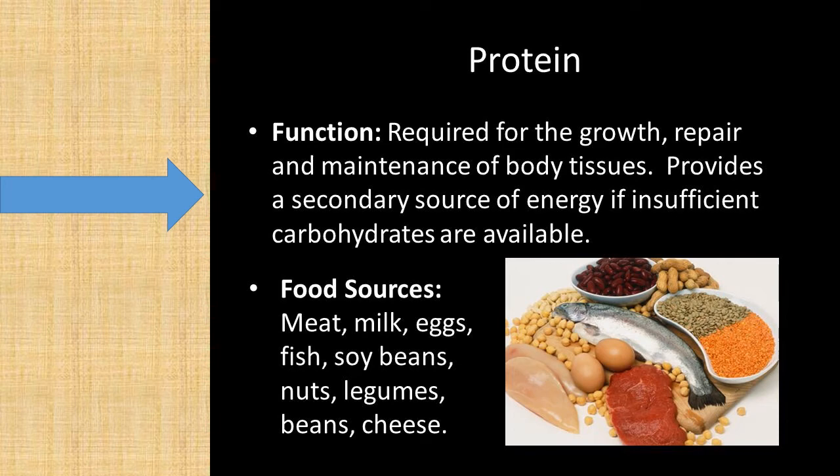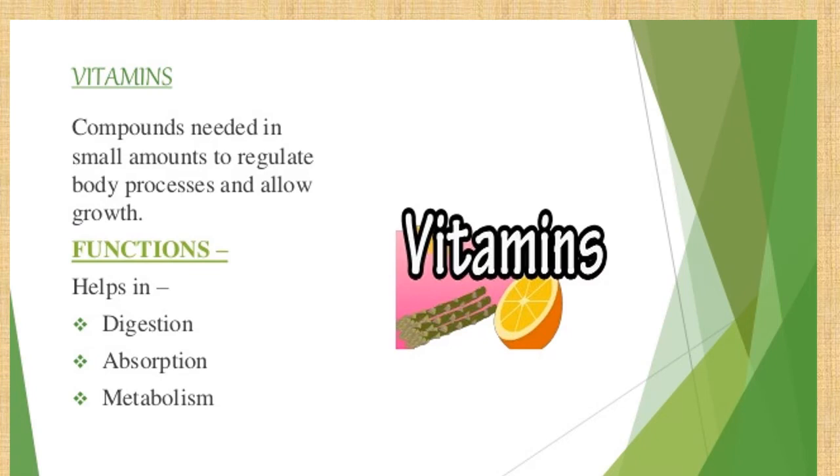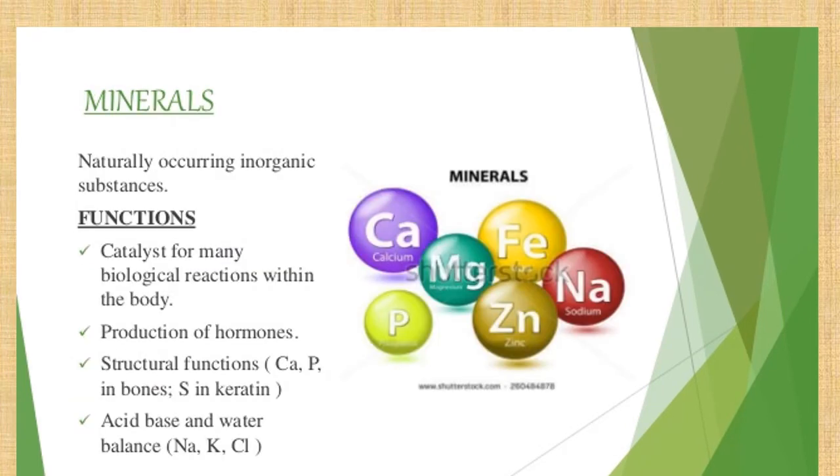So our next slide is about vitamins. So vitamin, we call it protective food also, as they prevent us from various diseases. And function, as you can see, digestion, absorption and metabolism also. So this is about vitamin. Now mineral. Minerals are naturally occurring inorganic substances, and if we talk about functions of mineral, it also prevents us from various diseases. This is about mineral.